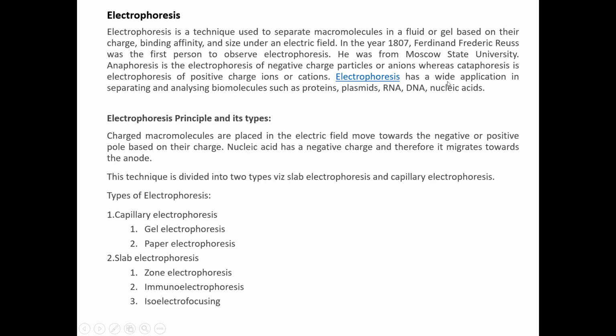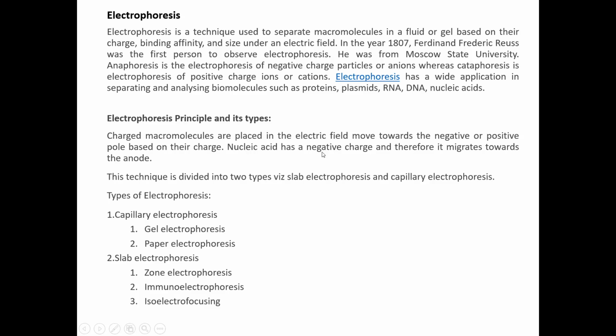So electrophoresis is widely applied in separating and analyzing biomolecules such as proteins, plasmids, RNA, DNA, nucleic acids, etc. The basic principle behind electrophoresis is that charged macromolecules, when placed in an electric field, move towards either the negative or positive electrode based on the charge present on the biomolecule.